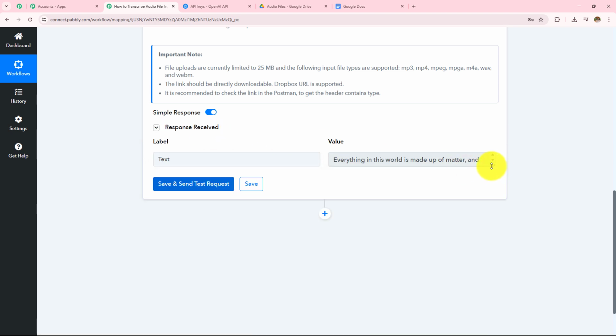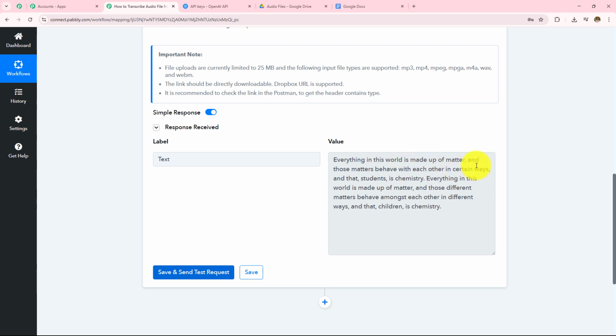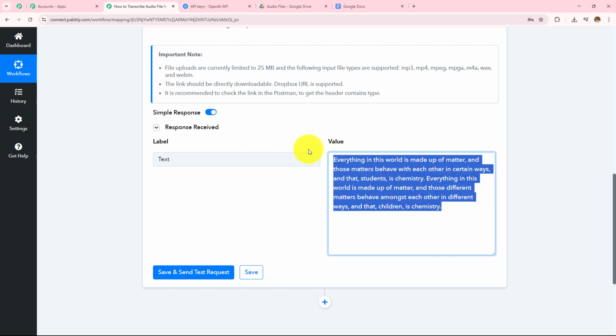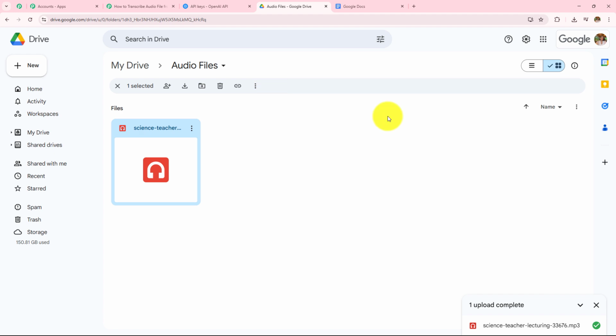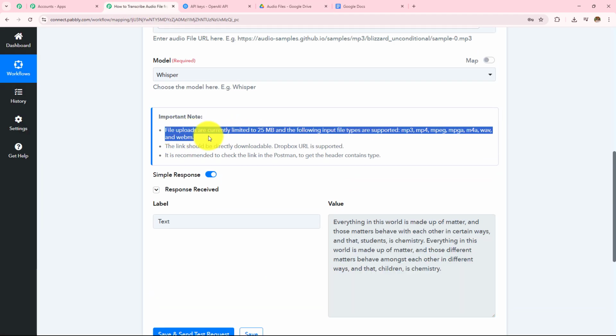So here we have received the response. The text is: everything in this world is made up of matter and those matter behave with each other in certain ways. So this is the same exact transcription we have received of the file which we have uploaded in this Google Drive. Here you can see that in this important note, file uploads are currently limited to 25 MB. So we cannot exceed this limit. We have to make sure that we upload any file which is under this limit. Here you can also check the file types MP3, MP4 and the rest of the file types.